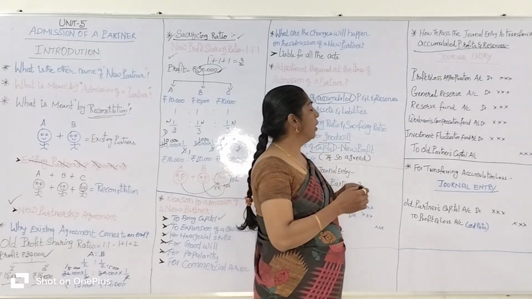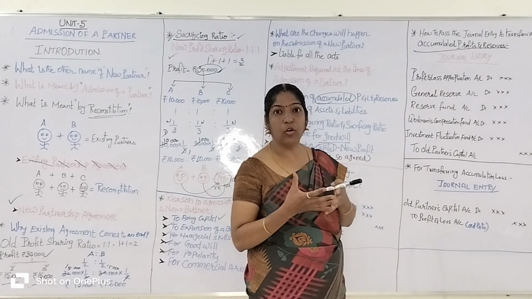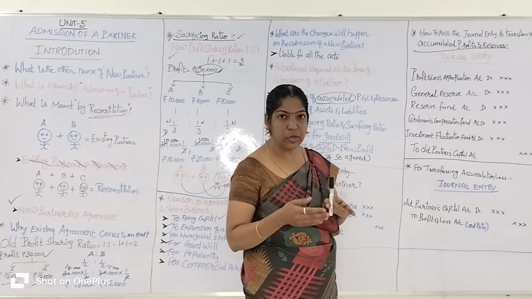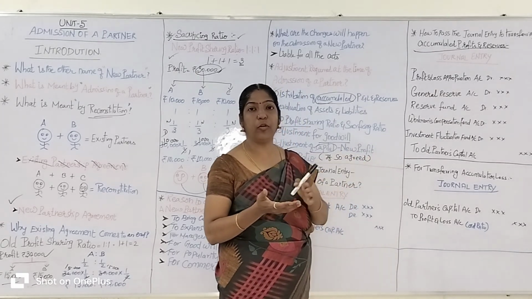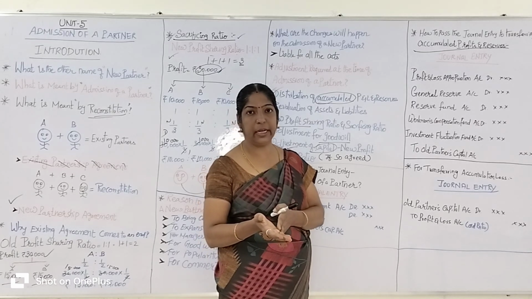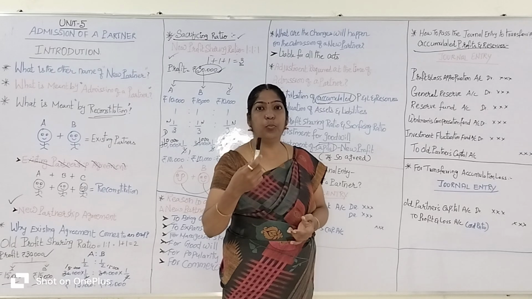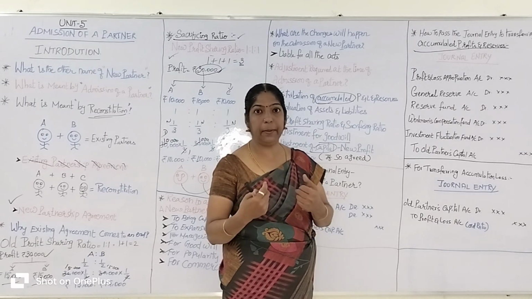Okay. So how should it be shared? It's called accumulated profits because it's the previous year's profit. On the admission of a new partner, they can't share their accumulated profit with the new partner. It's not fair. After the admission, the new partner has to prove himself. He has to work hard and get profit.